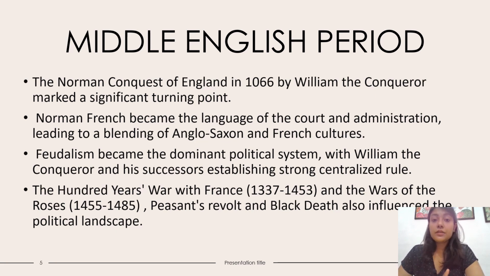Now we are talking about the Middle English period, which started with the Norman conquest by William the Conqueror, which marked the turning point from the Anglo-Saxons. Now the shift was more to the Anglo-Normans. So the language was divided. The age had a division between the upper classes and the lower classes. The upper classes focused on Norman French, which became the language of the court, the administration and the upper classes. If you heard people talking in Norman French, you already knew those people were of the upper classes. And English became the language of the commons.